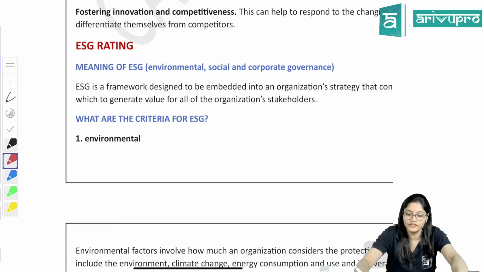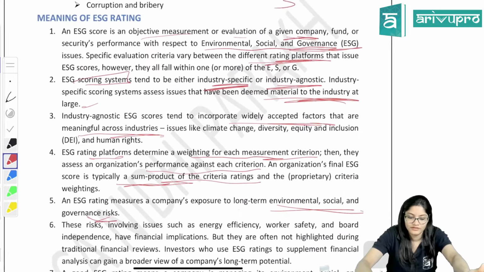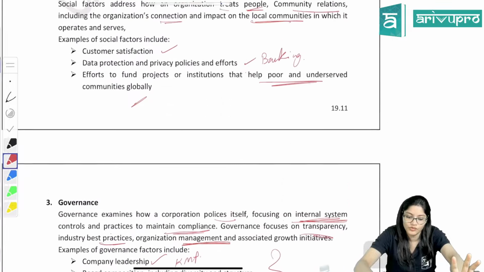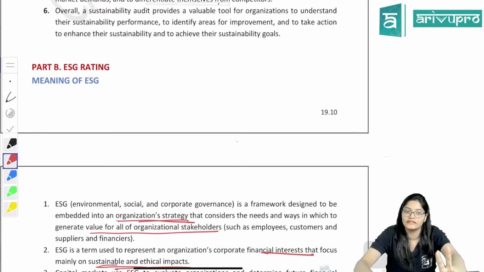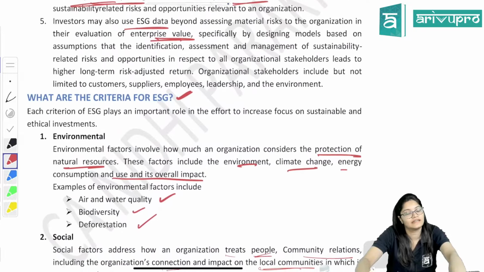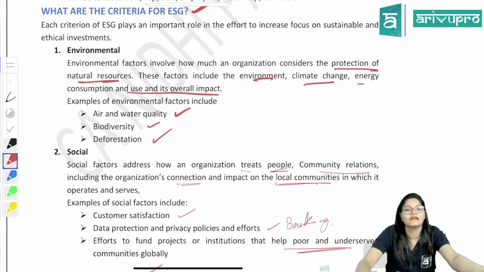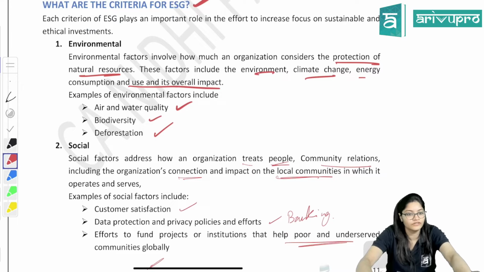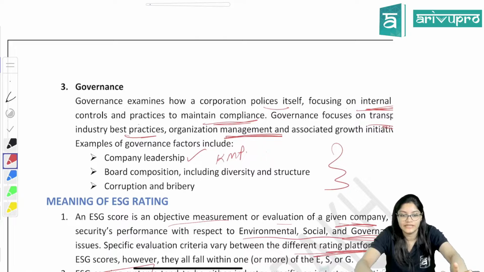Okay. Now in part B, I'll also tell you which part is important. Till now in part B, what we have discussed is, first of all, what do you mean by ESG? Then we discussed the criteria for ESG: three, environmental, social, governance. In environment, we will see natural resources. Social, we will talk about society. And G, governance, the internal working of the company. Done. Then we discussed ESG ratings.